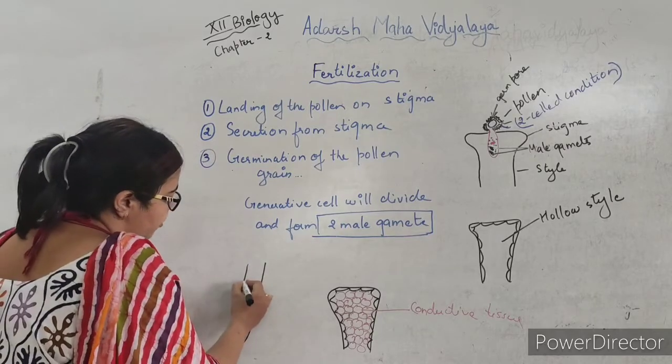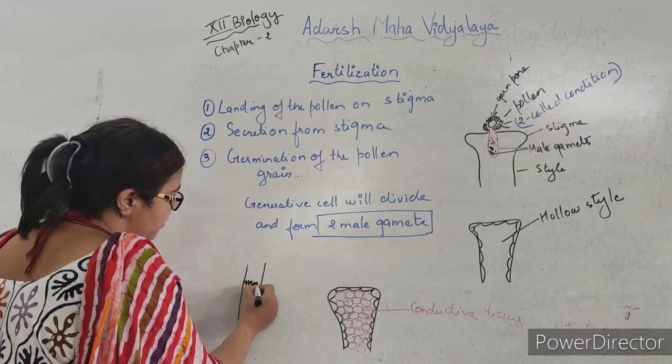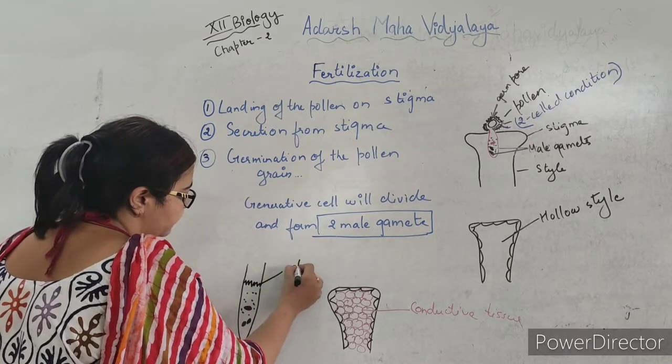So there is formation of a special type of plug, which is the callose plug.